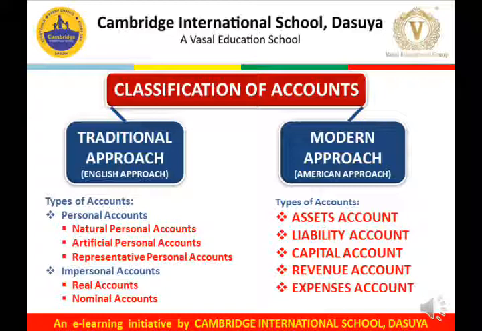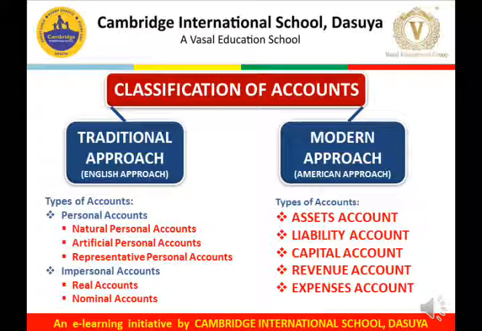Representative personal accounts are those which represent a group or an item. For example, outstanding expenses like salaries outstanding, prepaid expenses like prepaid insurance, accrued incomes like accrued commission or accrued interest, unearned incomes like advance commission.